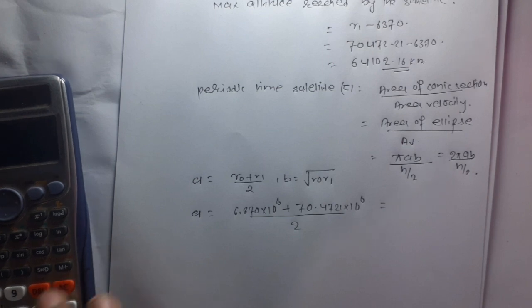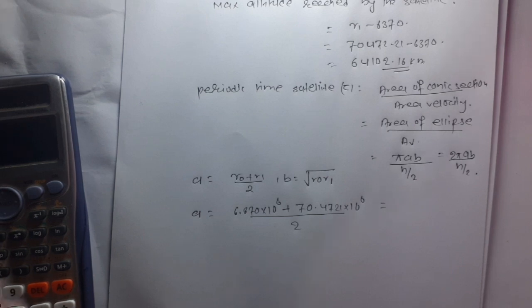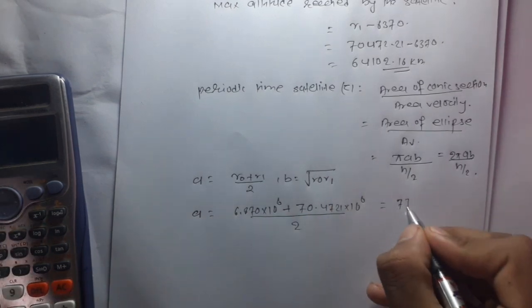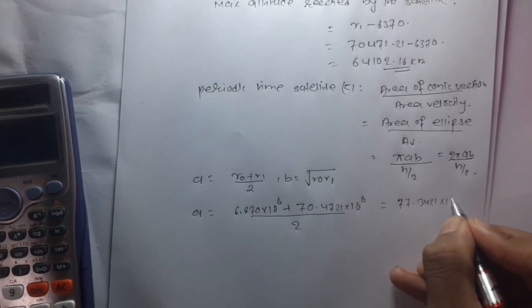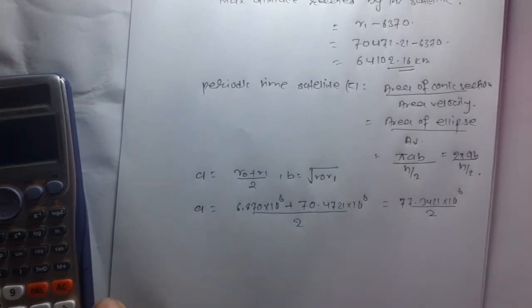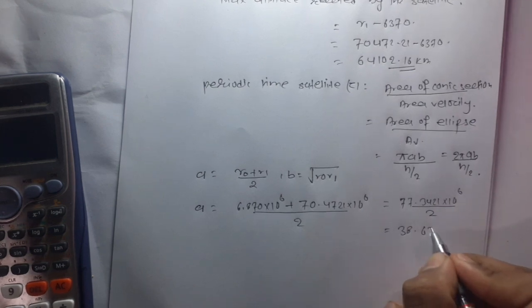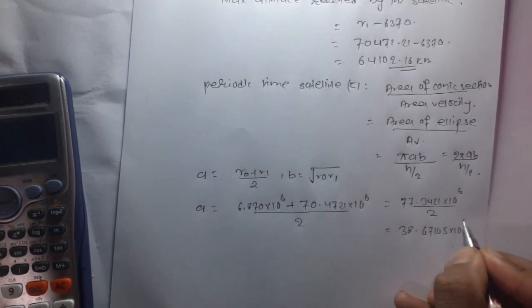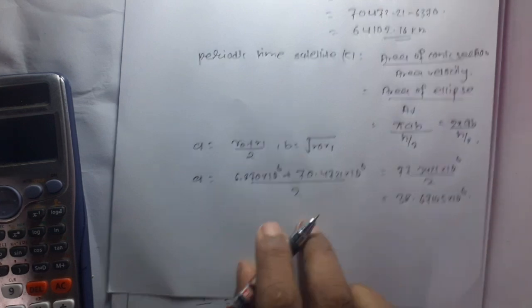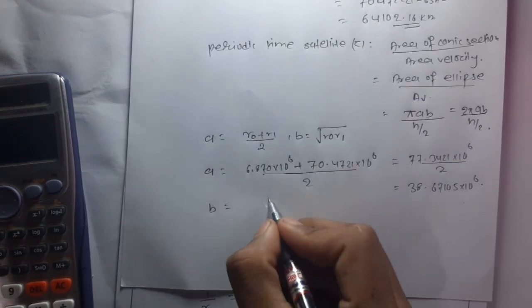So this is 6.87 plus 70.4721. So this is 77.3421 into 10 to the power 6 upon 2. So this is 38.67105 into 10 to the power 6, and B is equal to root under